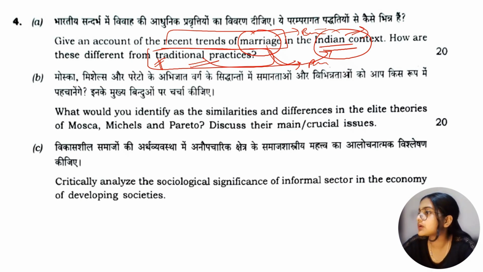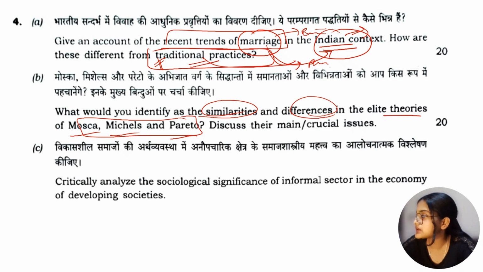B part is what would you identify as its similarities and differences in the elite theories of Mosca, Michels and Pareto. Means all these three thinkers have given their theory, they have given their perspective in context to elite theories, and what we have to do is we have to tell the similarities between the theories of these thinkers and the differences as well.